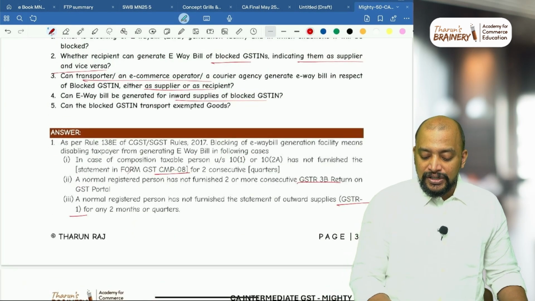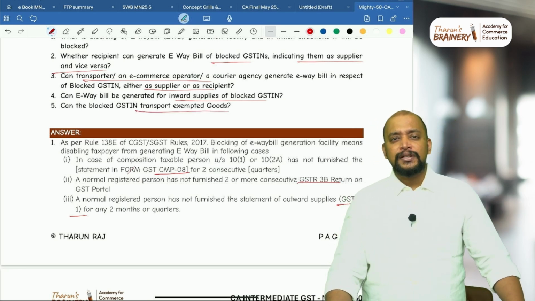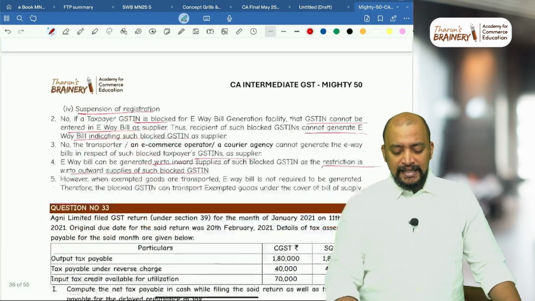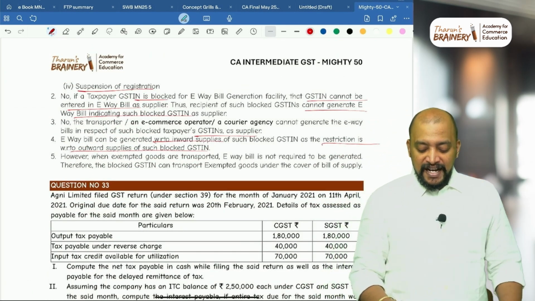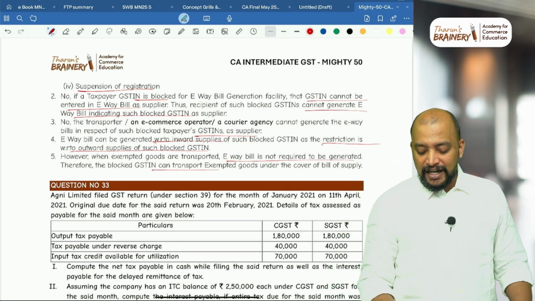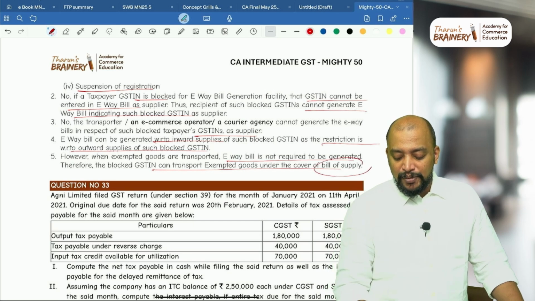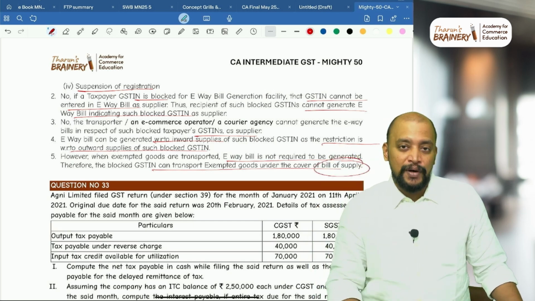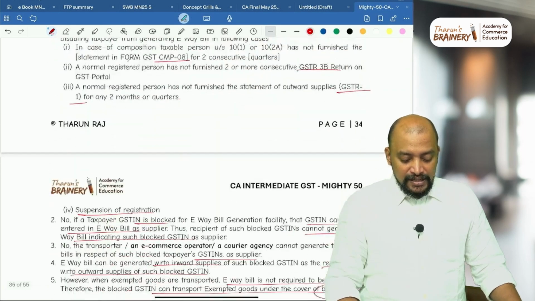Can the blocked GSTN transport exempted goods? See here, first of all, exempted goods do not require an e-way bill, so what is the need? When exempted goods are transported, an e-way bill is anyhow not required. Therefore, blocked GSTN can transport exempted goods under the cover of a bill of supply. So that is the answer for this question. This is on e-way bill.